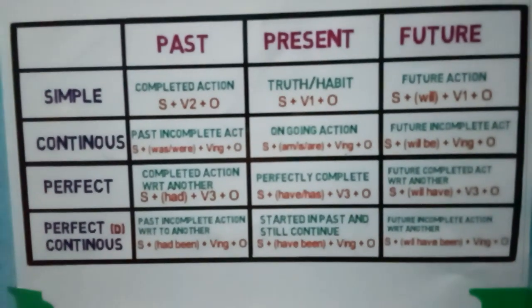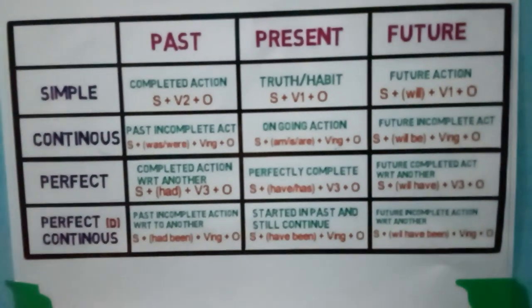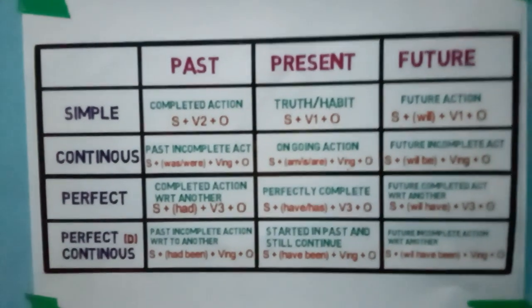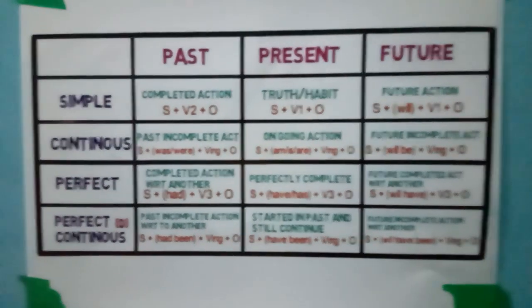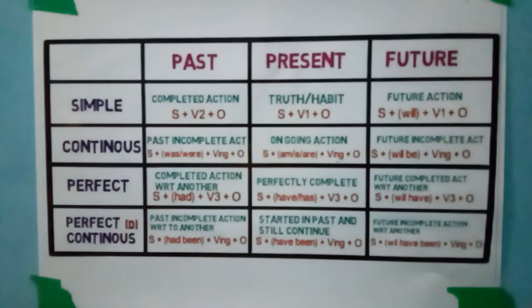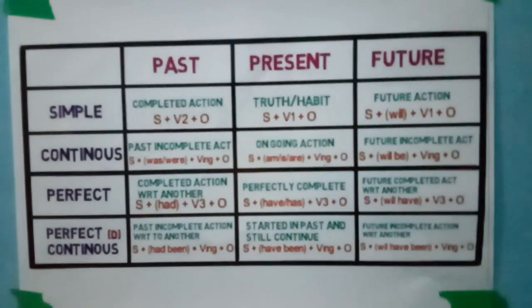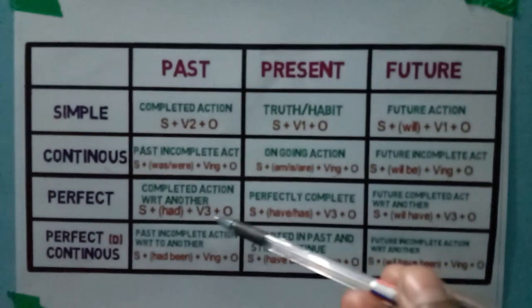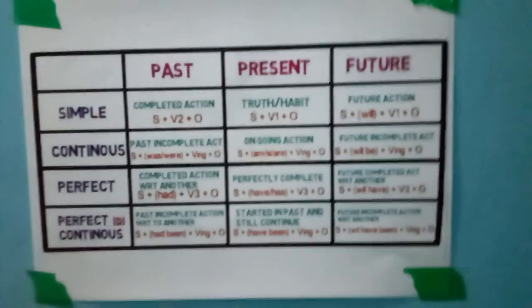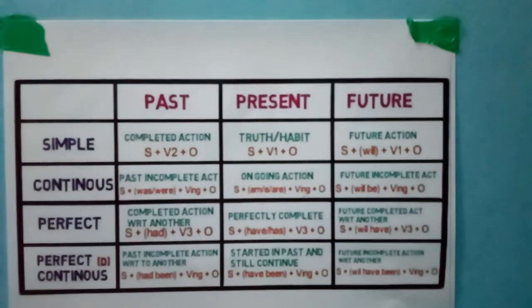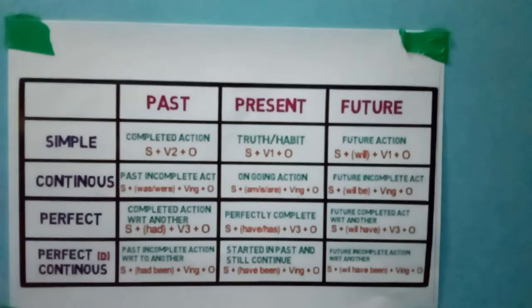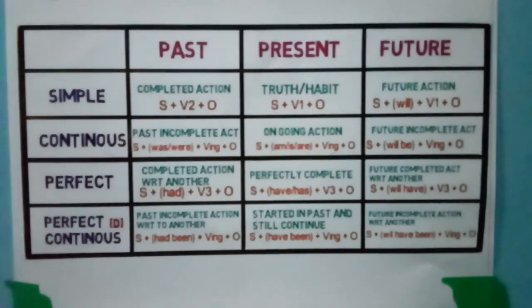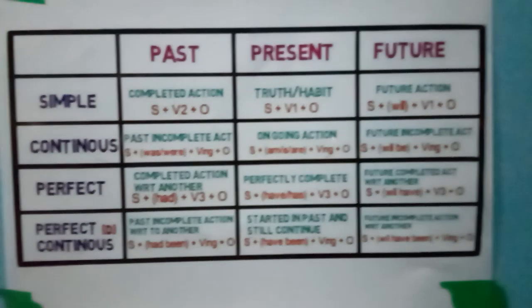Now the next one is perfect tense. Okay, past perfect tense, completed action with reference to another. That means the action is already completed before another one starts. Then the structure is subject plus had plus verb's third form plus object. So in this module, when we are talking about past perfect tense, you have to keep in mind that every time you have to say subject plus had plus verb's third form plus object.